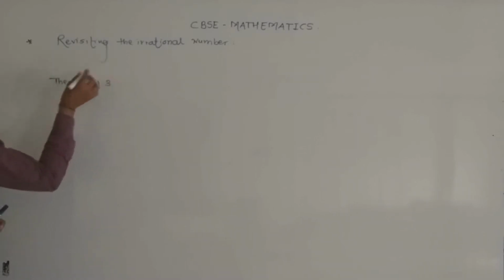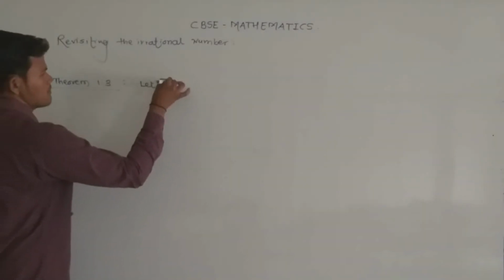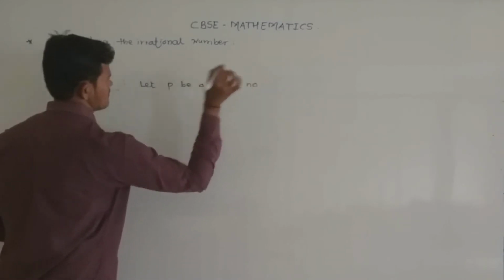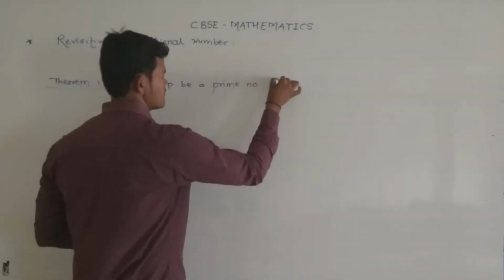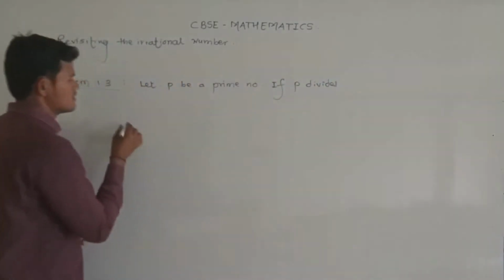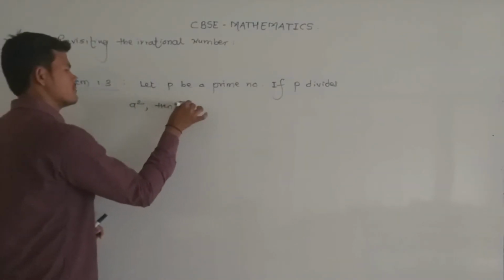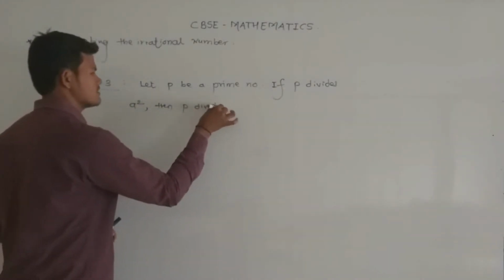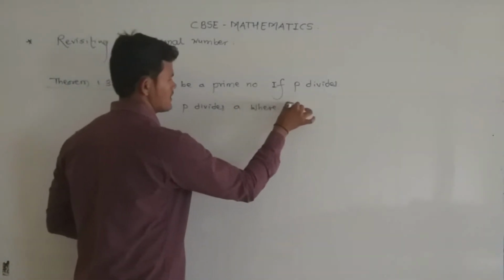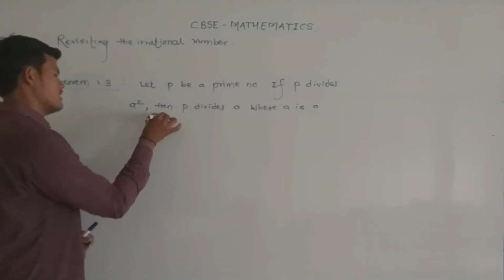Theorem 1.3. Let P be a prime number. If P divides a square, then P divides a, where a is a positive integer.